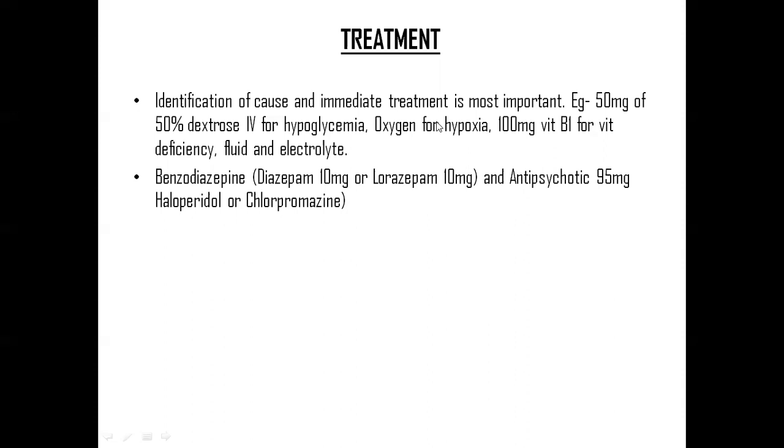Say, if hypoglycemia is there, then we can give dextrose. For hypoxia we can give oxygen. Sometimes this kind of disorder occurs due to vitamin deficiency, so for that we can administer vitamins, fluid and electrolytes. You will see that in delirium, most patients are those who mostly take substances, alcohol abuse patients. That kind of patient has a higher chance of having delirium.